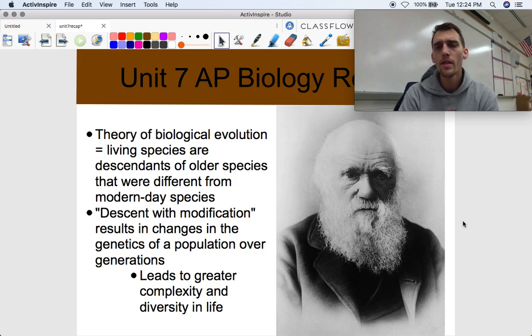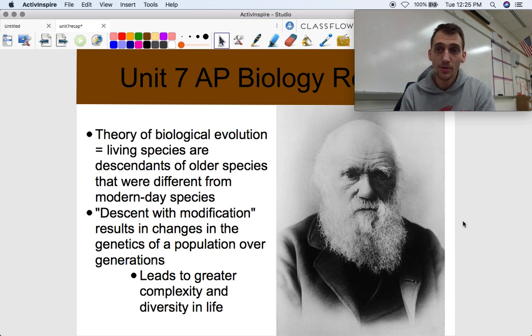Okay, one of the things that evolution does do, it leads to greater complexity and diversity of life. All right, so one of the misconceptions, something I tell my classes all the time is that I feel like when you leave high school, you should know what this is and how it works. Because if you know how this works and you accurately understand evolution by natural selection, you are in a small group of people that really get it.